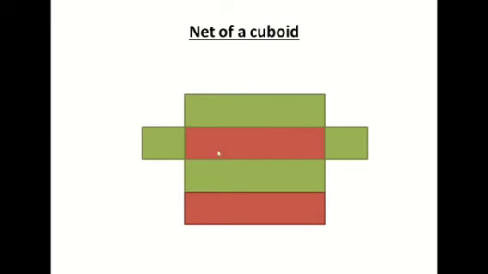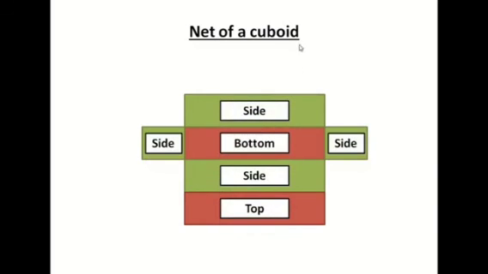After drawing, you can color the way I have done. 1, 2, 3, 4 rectangles I have colored green, and here 1 and 2 I have colored as maroon. You can mark them like this. All the green rectangles, mark it as side, and maroon, the center one as bottom and the extreme end as top.